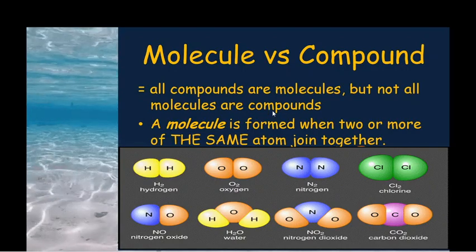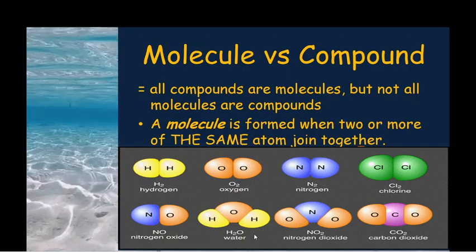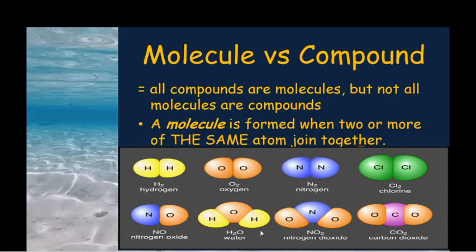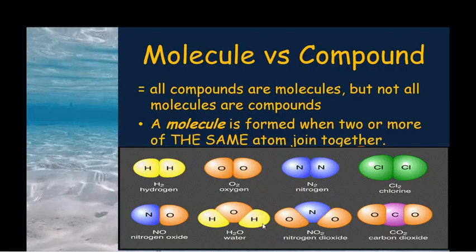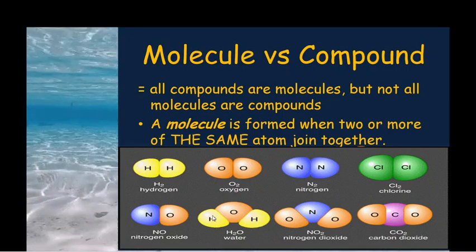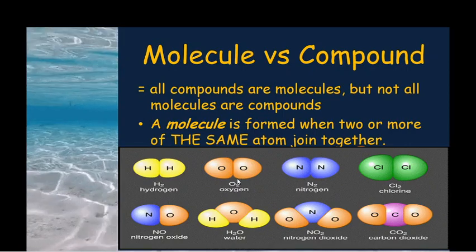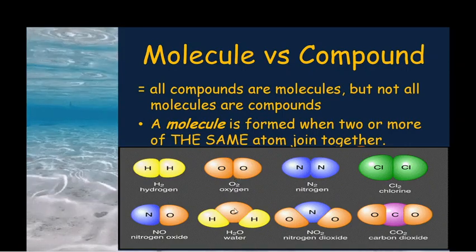From this, what we observe is that a compound is made up of different elements. A compound is nothing but something formed by two or more different atoms. So what is the difference between a molecule and a compound?